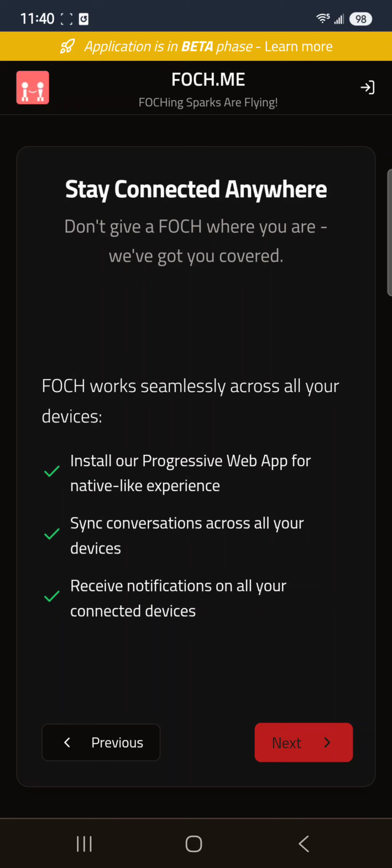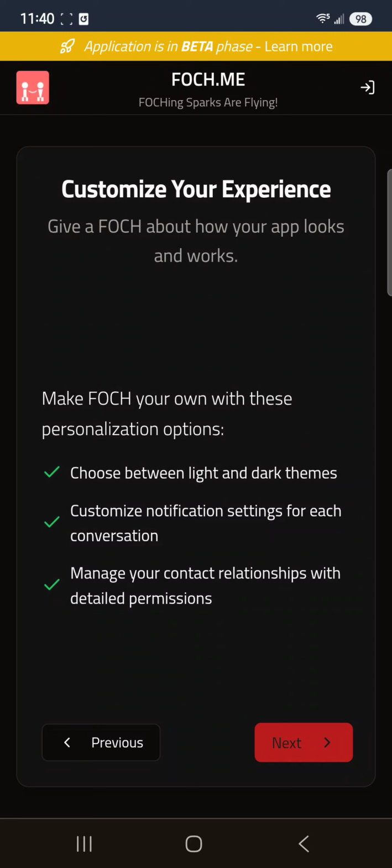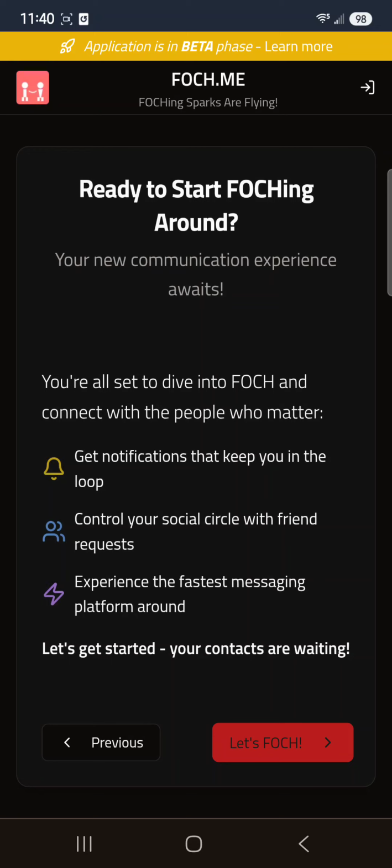As you can see here, I don't have the menu yet. I can go full screen in this. This is designed to run on every device. It'll run on your TV. It'll run on Windows, Mac, Linux desktops. It'll run on any mobile device or tablet. Yeah, light and dark themes. I like the dark theme. Notifications, everything, it's all standard stuff. Okay. We're all set. We're ready to go.